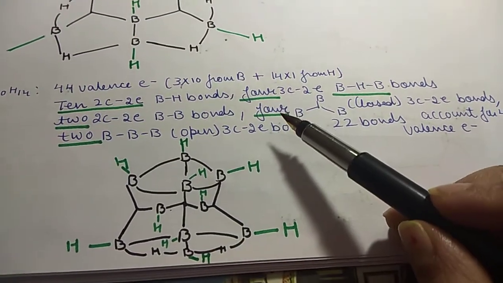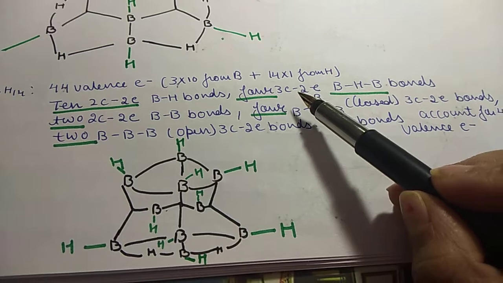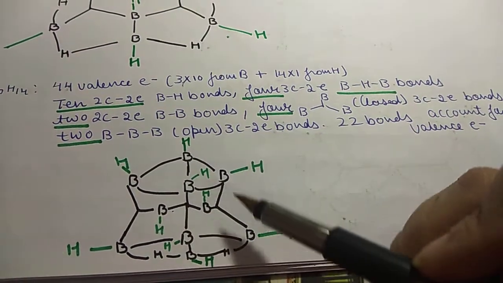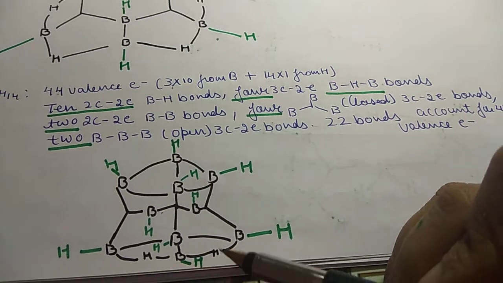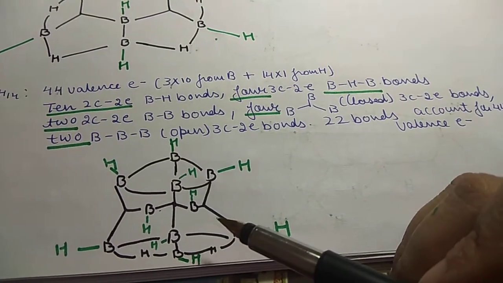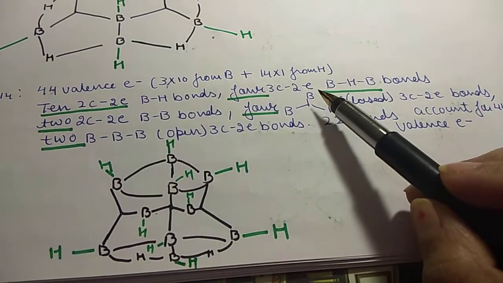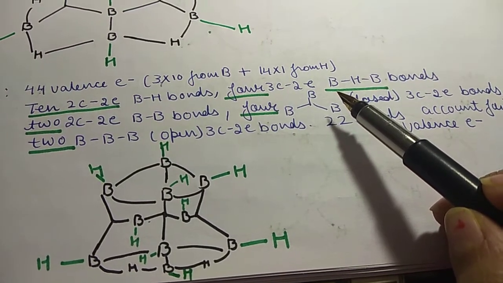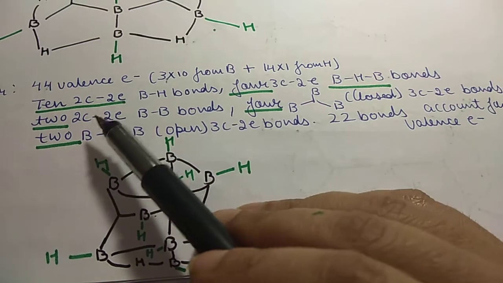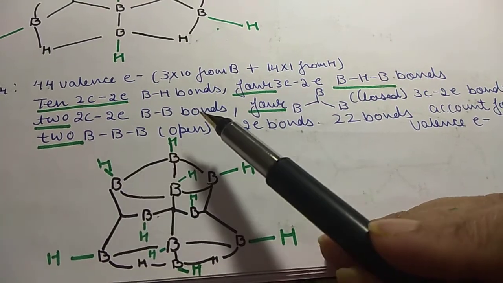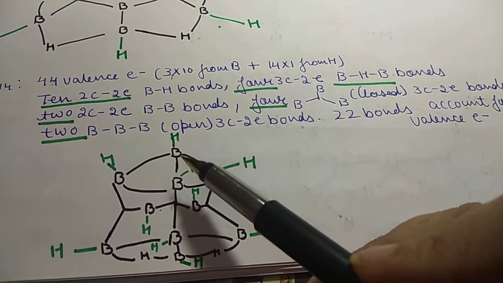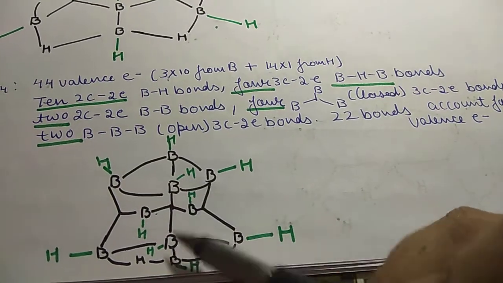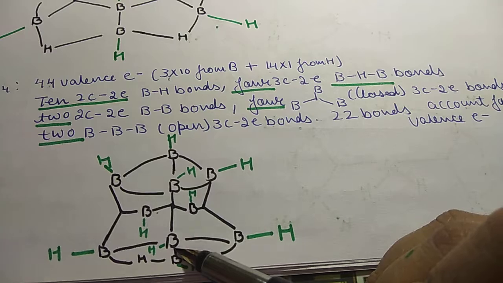Then they have 4 3 center 2 electron BHB bonds. So we will look for 4 BHB, 4 3 center 2 electron BHB bonds. And then we have 2 center 2 electron BB bonds. These are 1 and 2, this one and this one.